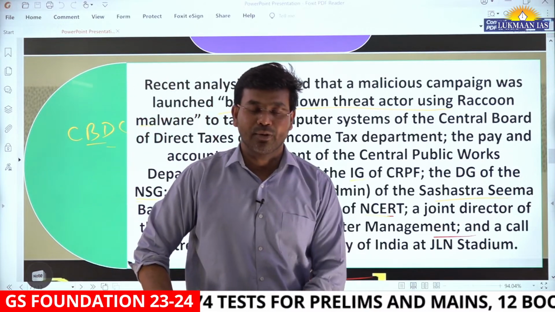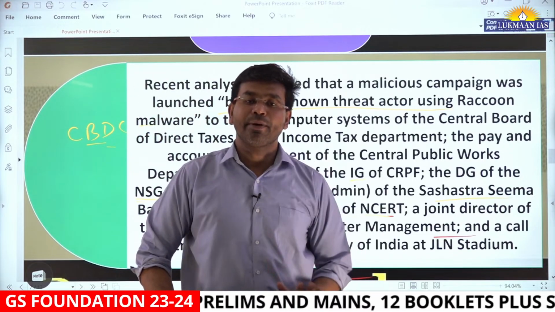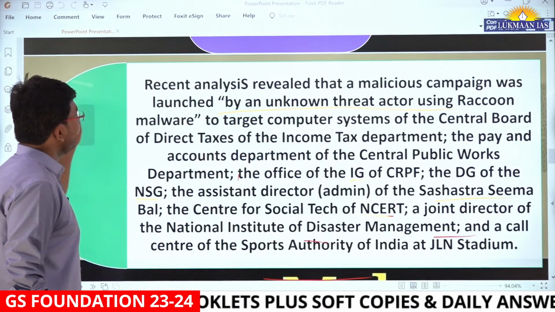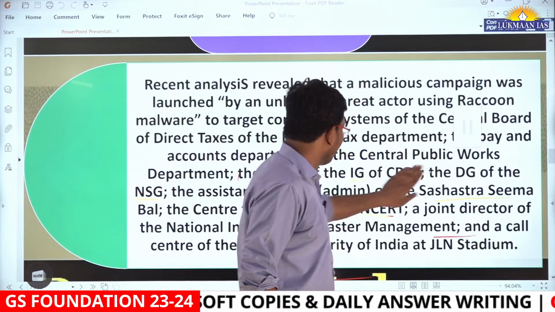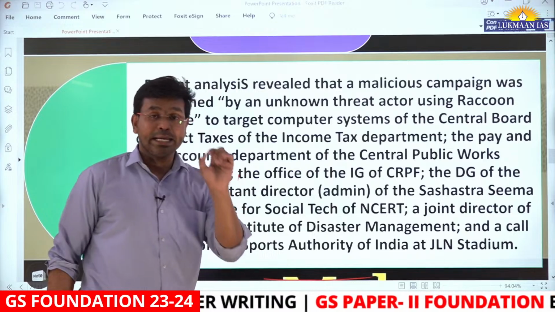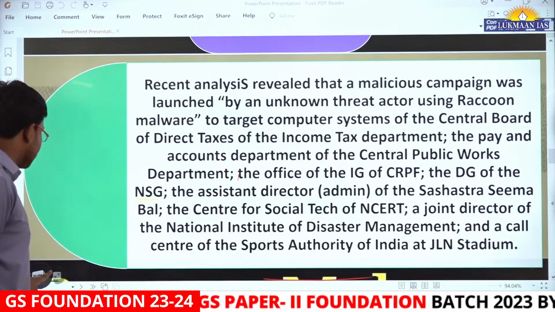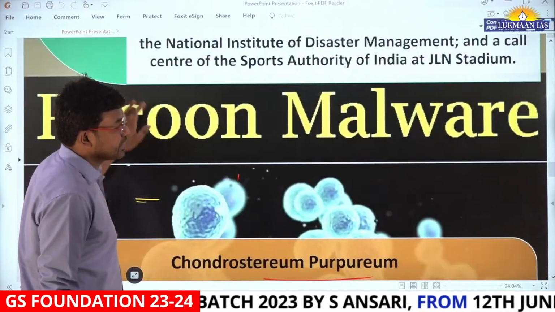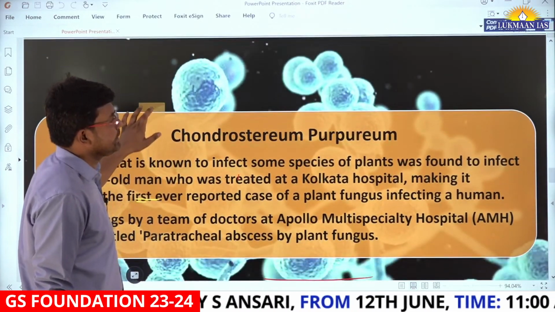Okay, so these 8 departments, these 8 agencies, have been affected by this malicious software known as Raccoon malware. You need to remember the name Raccoon malware. Why am I repeating it? So that you remember, and you will be able to solve questions if it is asked in the prelims exam, and you will be able to write a point related to internal security if a cyber security related question is asked in the mains exam.